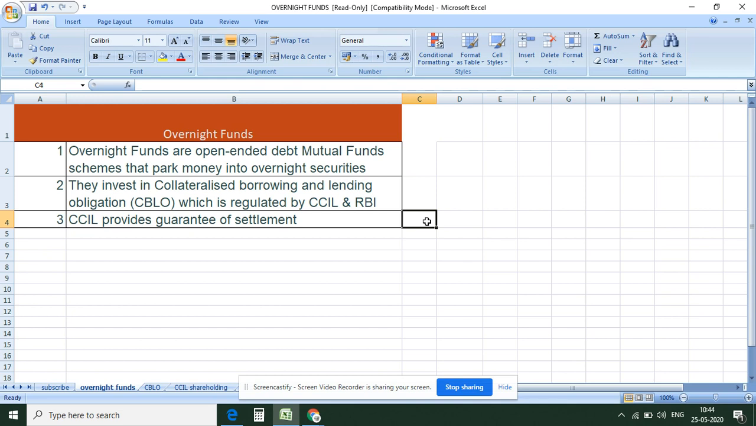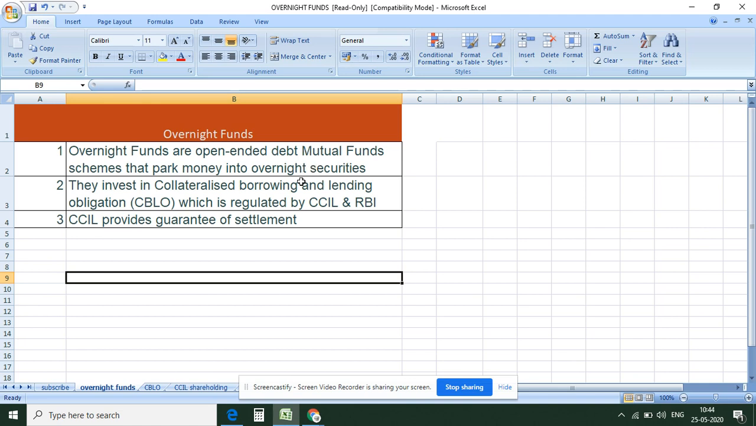In the last video, friends, I explained to you about liquid funds, right? Overnight fund is the safest among debt mutual funds. Liquid fund is also safe, but overnight funds are safer than liquid funds. Why? I'll explain a little later. In overnight funds, they can invest for one day, as per SEBI guidelines.